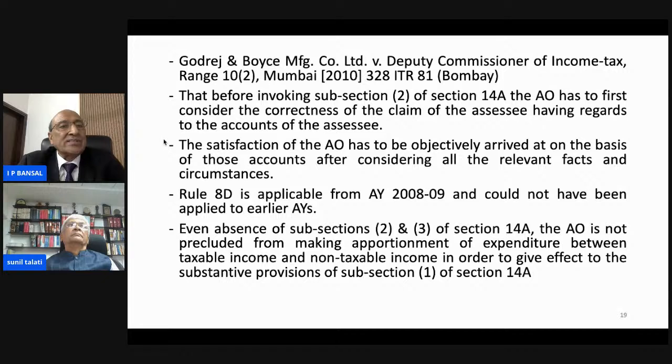The second principle laid down is that the satisfaction of the AO has to be objectively arrived at on the basis of those accounts after considering all the relevant facts and circumstances. If we are able to prove that the AO has not recorded such satisfaction, or the satisfaction recorded is not objective and he has failed to consider the relevant facts and circumstances, we can contest the invocation of section 14A disallowance. Now Rule 8D is applicable from 2008-9. They have held that it cannot be applied retrospectively.